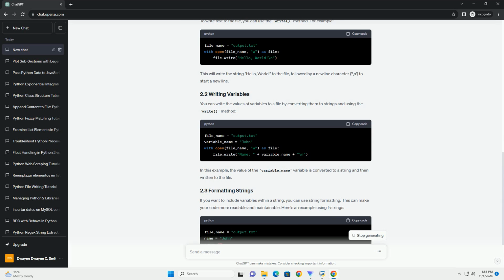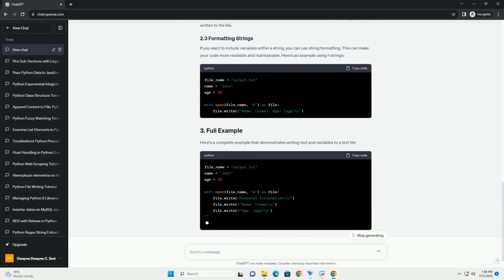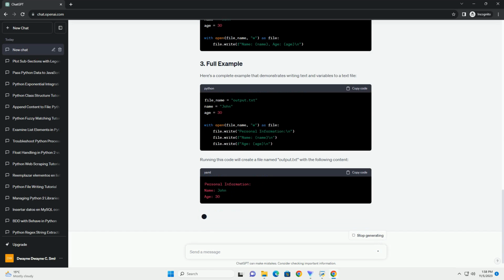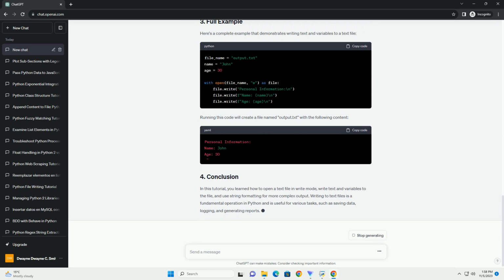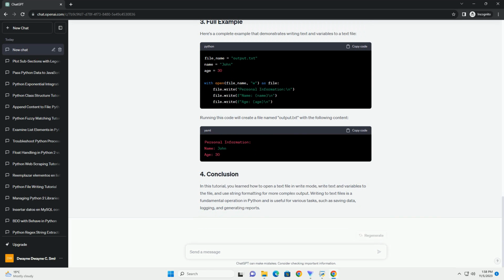To write data to a text file in Python, you first need to open the file. You can do this using the open function, which takes two arguments, the file name and the mode. The mode specifies the operation to be performed on the file, such as reading, writing, or appending. In this case, we want to write to the file, so we'll use the W mode. After opening the file, you can use the write method to write data to it.